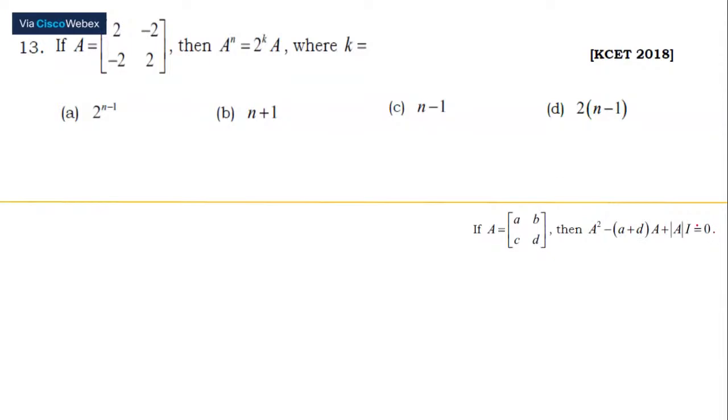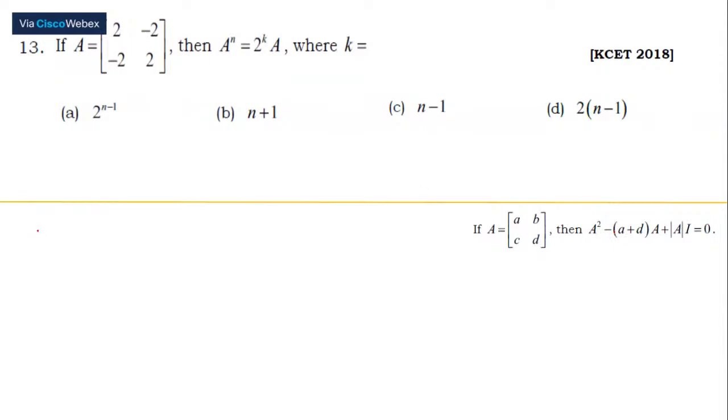Or if you're not comfortable with that, you can directly find out what A square is and obtain the solution. I would be using this equation, and I would also suggest you use this because for most of the problems, it's really going to help you a lot. For the first time when you do it, you might find it difficult, but when you work out many problems on this, it is simpler than multiplying A with A.